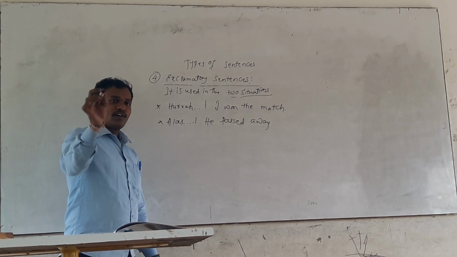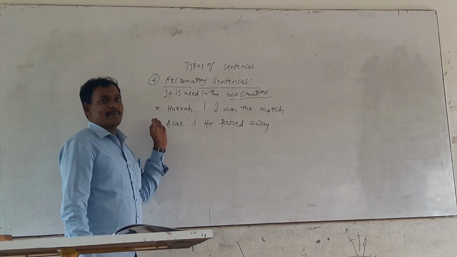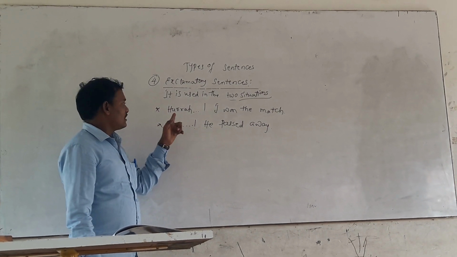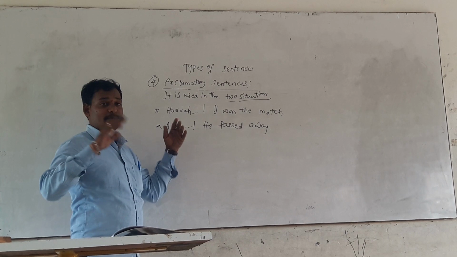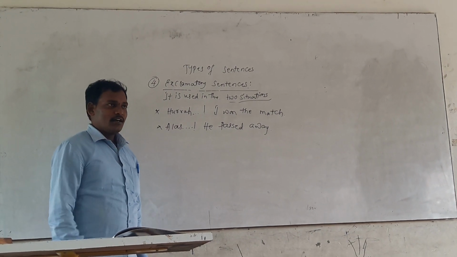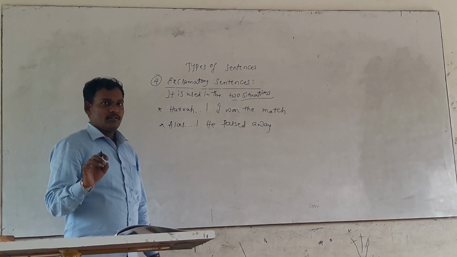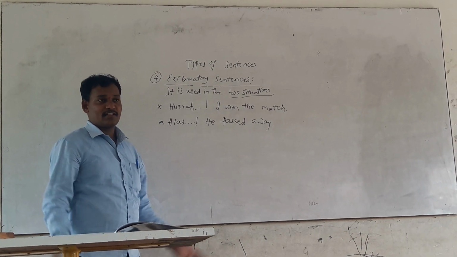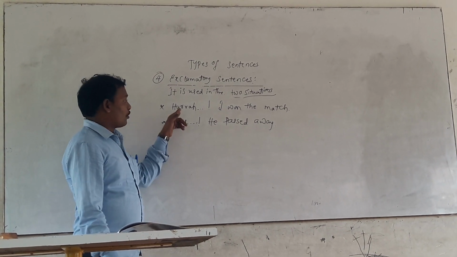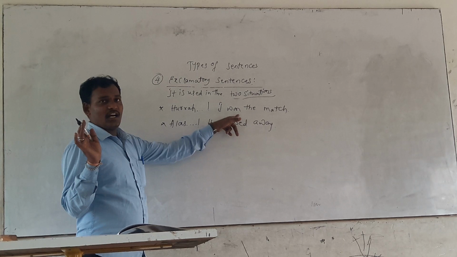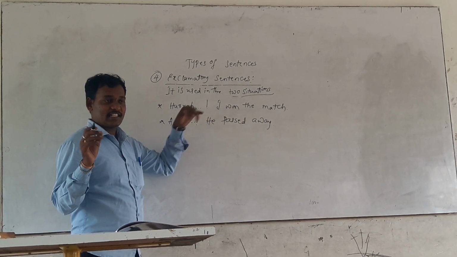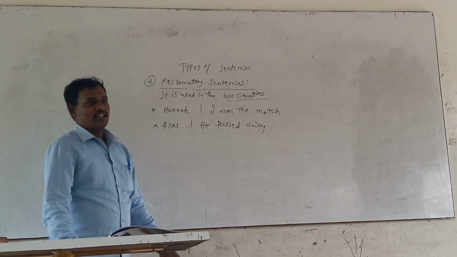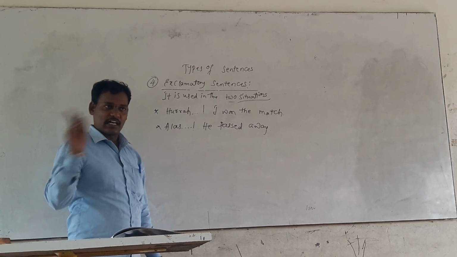I have written on the board. See here, there are two types of sentences on the board. The first shows the happiness of a boy who won the match. He exclaimed his joyfulness in the ground, that is, hurrah! I won the match. This explains the happiness of the boy who won the match in the ground.